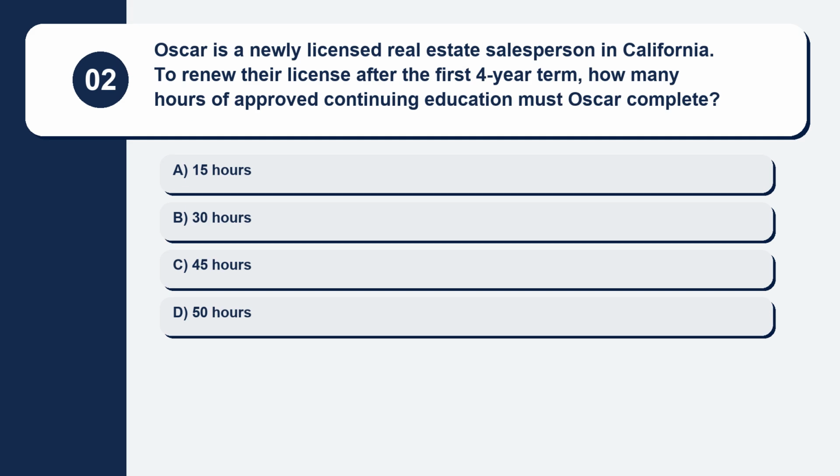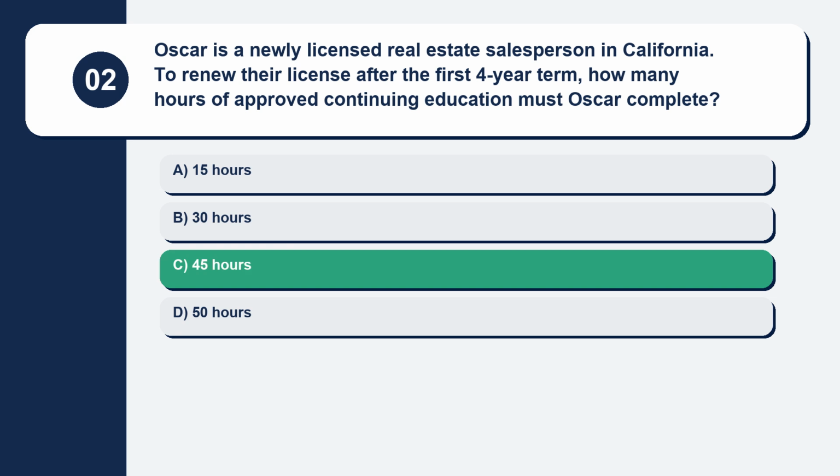Question 2. Oscar is a newly licensed real estate salesperson in California. To renew their license after the first 4-year term, how many hours of approved continuing education must Oscar complete? Here are your options. Option A, 15 hours. Option B, 30 hours. Option C, 45 hours. Option D, 50 hours. The correct answer is option C, 45 hours.